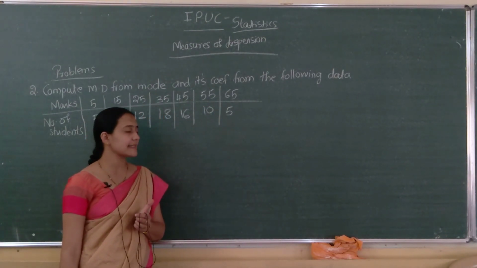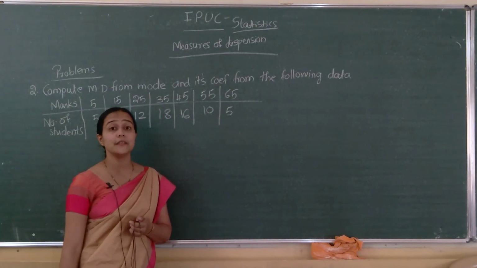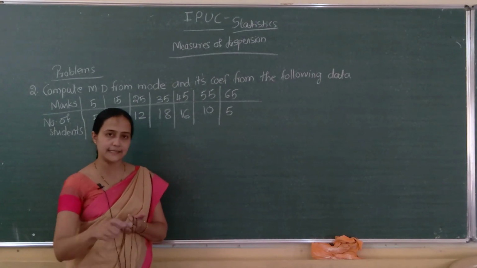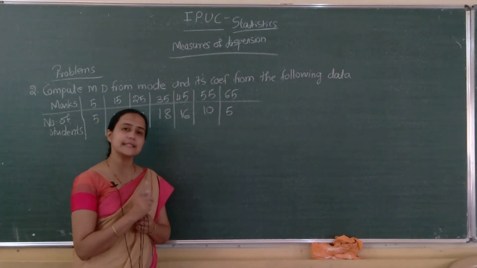So here what did they ask? They asked to compute mean deviation from mode from the following data and its coefficient, in the case of discrete series.